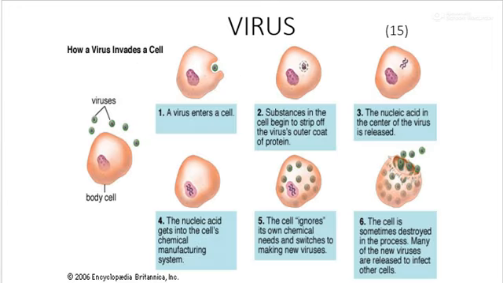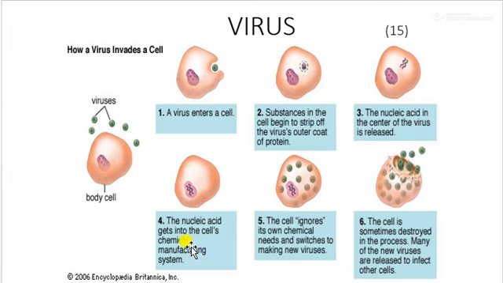This is how a virus infects a cell. Either it may be a plant cell, an animal cell, or a bacterial cell. The virus enters the cell. When it enters the cell, its outermost cover, called the protein coat, is removed and its DNA is released in the cell.